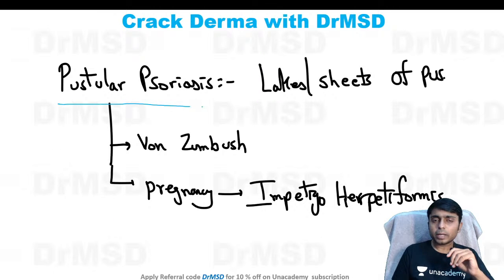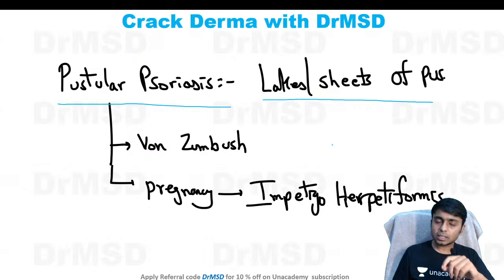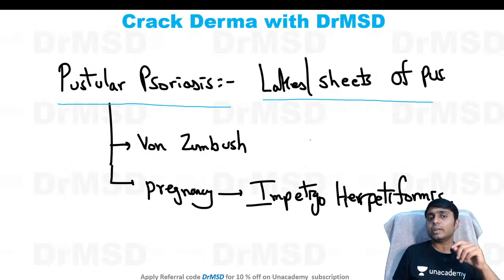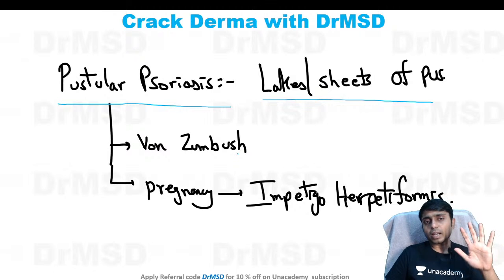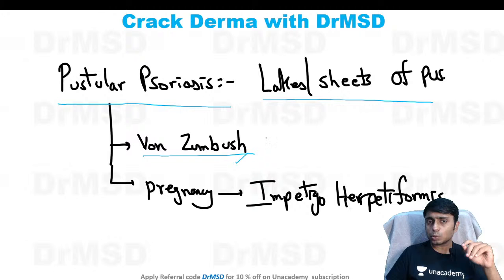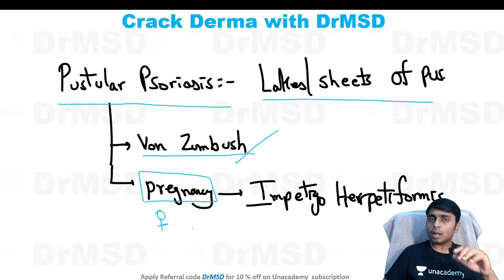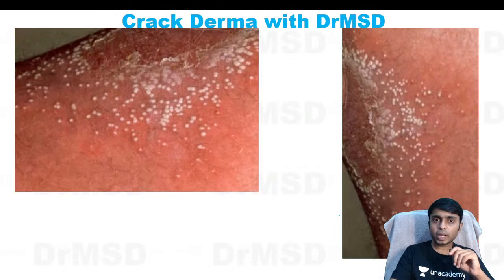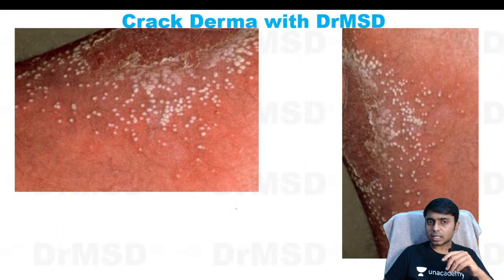So unlike chronic plaque psoriasis, here we are going to see lakes or sheets of pus. Instead of erythematous scaly plaques, we will see lakes or sheets of pus, and if it is present in a localized fashion, we call it localized pustular psoriasis, and if it is present in a generalized fashion, it is given the name von Zumbusch disease. And if this generalized pustular psoriasis occurs in a pregnant woman, then we give it a specific name called impetigo herpetiformis. And this is how the lesions are going to look clinically.